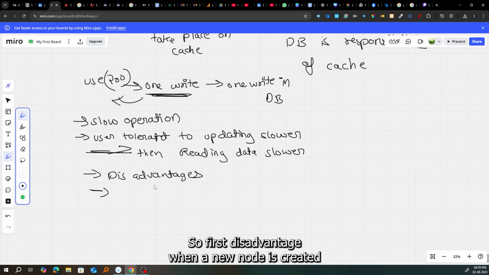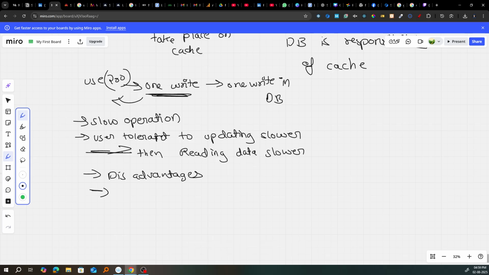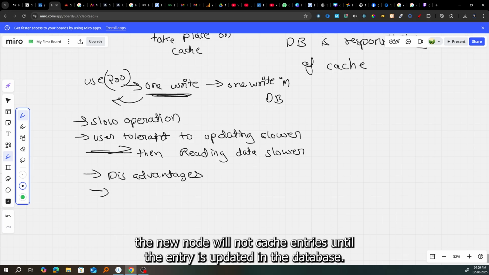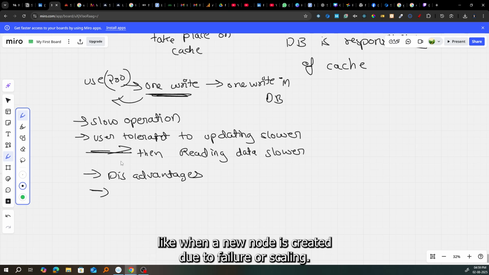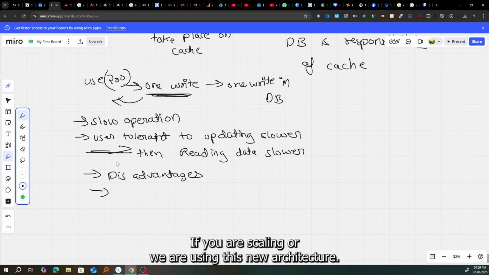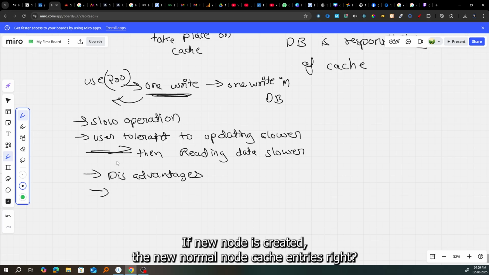First disadvantage: when a new node is created due to failure or scaling, the new node will not cache entries until the entry is updated in the database. Cache aside in conjunction with write through can mitigate the issue. If we are scaling or using a master slave architecture and a new node is created, the new node will not cache entries.